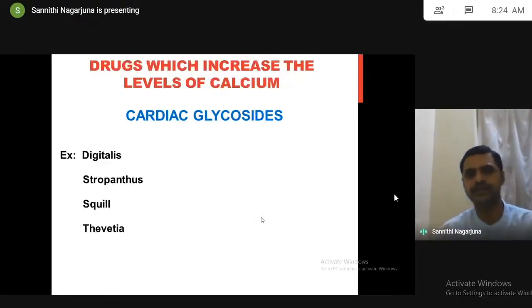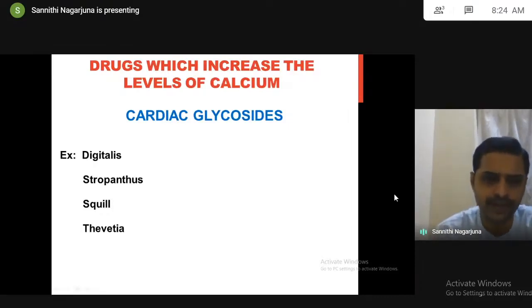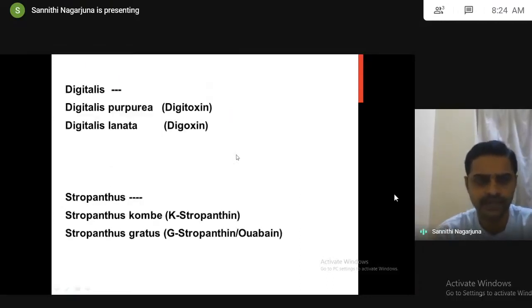So drugs which increase the levels of calcium are cardiac glycosides, which include digitalis, strophanthus, squill, and others. As you know, digitalis has two species, purpurea and lanata. Purpurea has digitoxin, lanata has digoxin. Strophanthus has two species, kombe and gratus. Kombe has K-strophanthin, gratus has G-strophanthin, also called ouabain.